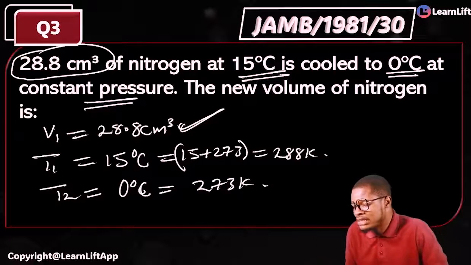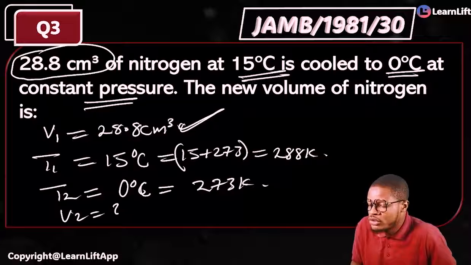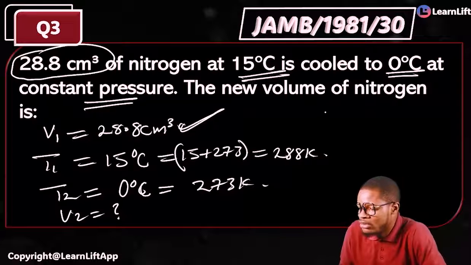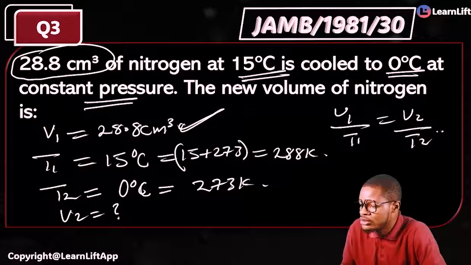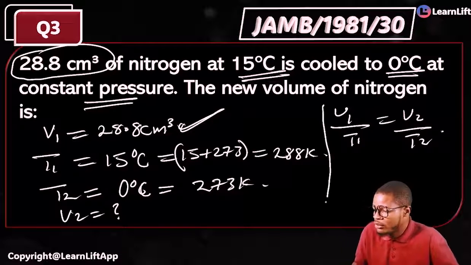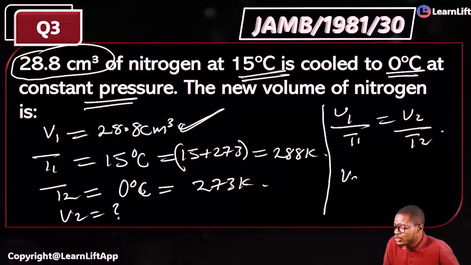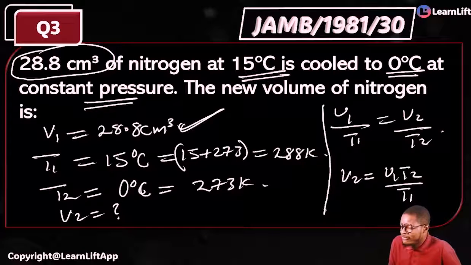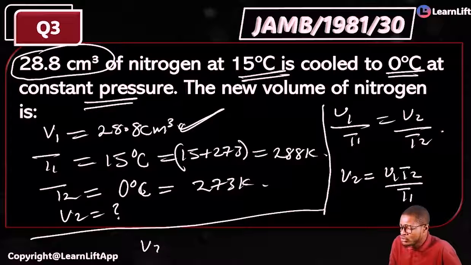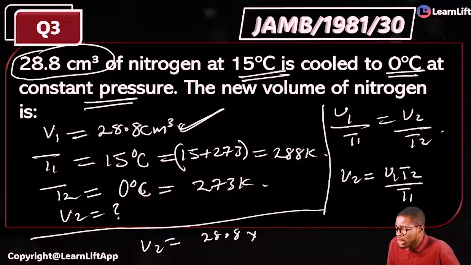Simple. From this now, what is your V2? Your V2 is unknown. So according to Charles' law, your V1 over your T1 is equal to your V2 over your T2. Very simple. So from here, what are we looking for? V2. So your V2 is equal to your V1 T2 over your T1. That means your V2 is equal to V1, which is 28.8, times your T2. What's your T2? T2 is 273, divided by your T1, 288.